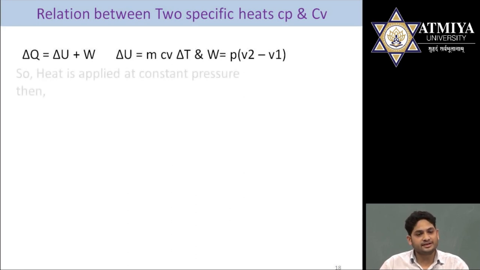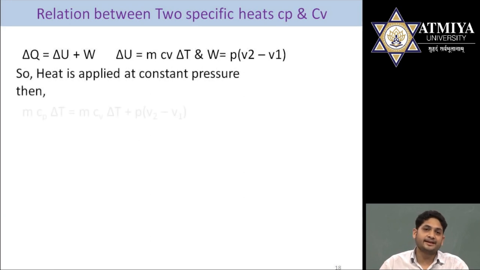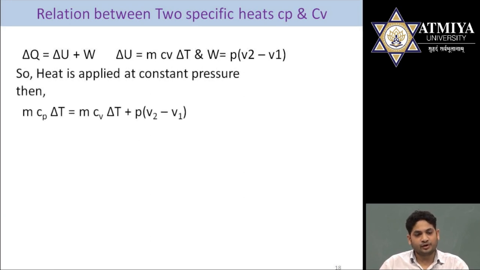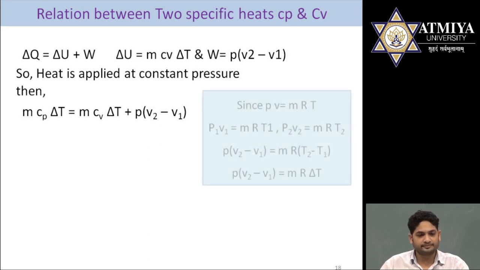Now we apply heat at constant pressure, so instead of Qp on the left side, we put m Cp delta T is equal to delta U, which is m Cv delta T, plus work W, which is P times the bracket V2 minus V1. Now we will use this equation and try to solve it.